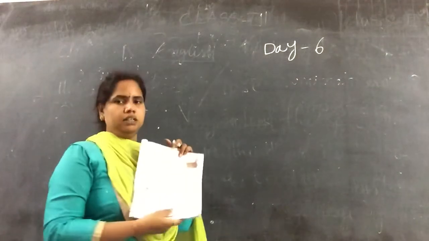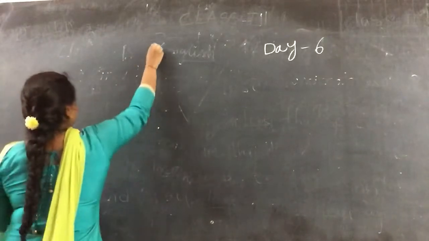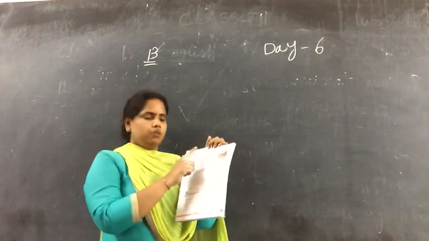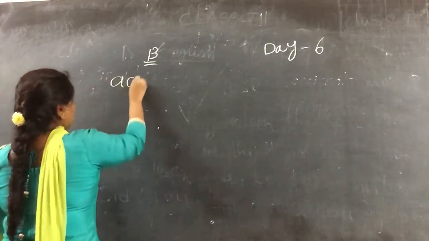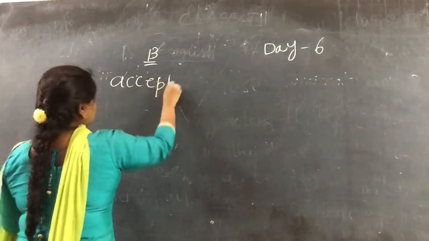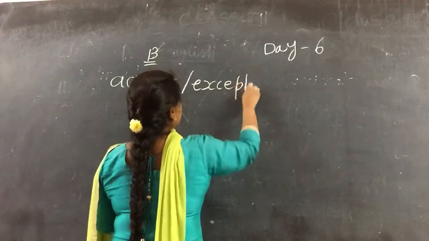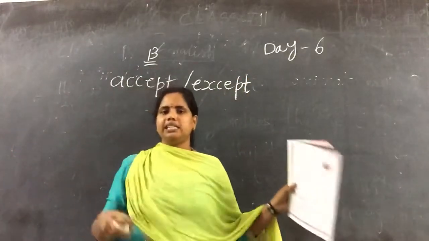Children, moving to the B bit. Page number 9. C. B bit. What is telling here? Fill in the blanks with either accept or except. Accept or except. Accept means what? What is meant by accept?